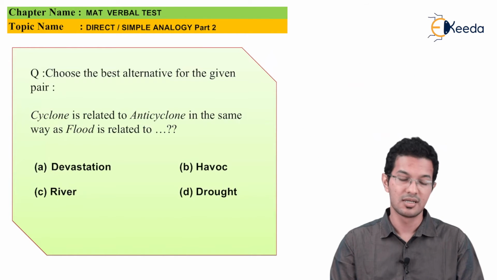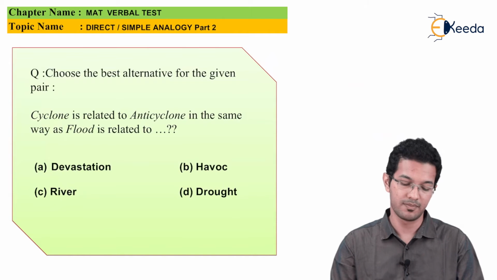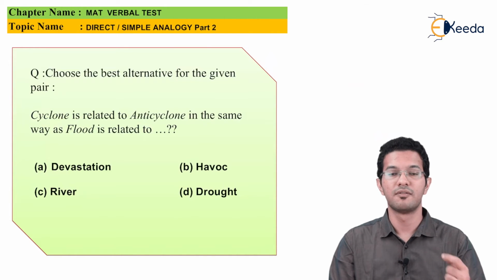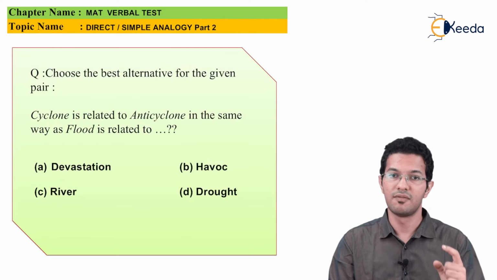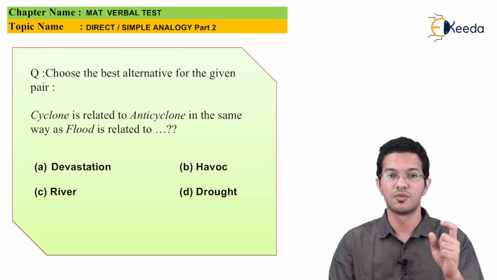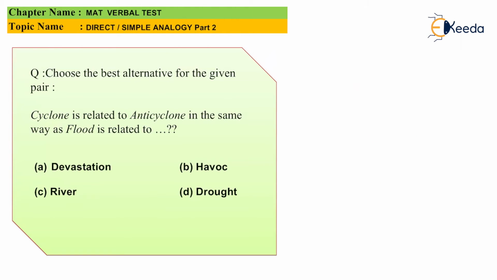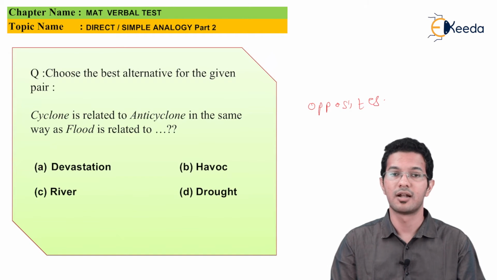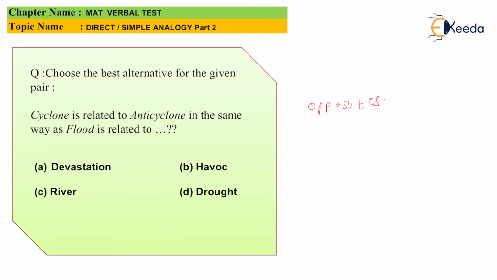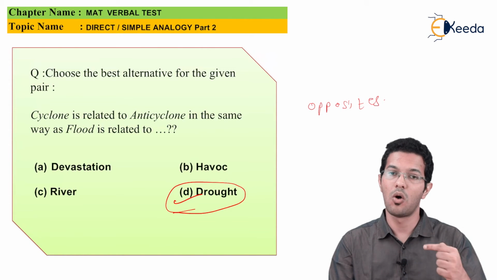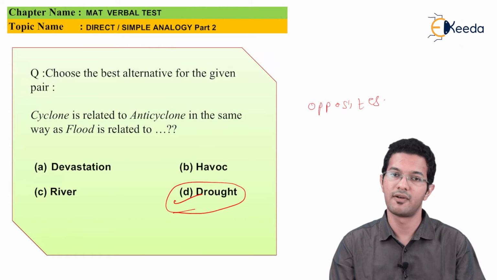Next MCQ says, cyclone is related to anticyclone. In the same way, flood is related to what? So if we compare the first two words in the first pair, we can understand that the opposite of cyclone is anticyclone. So we are comparing the opposites. So what is the opposite of flood? We know that the opposite of flood is nothing but drought, which is option D. So I can say that option D, which is drought, is the right answer, or drought is the opposite of floods.